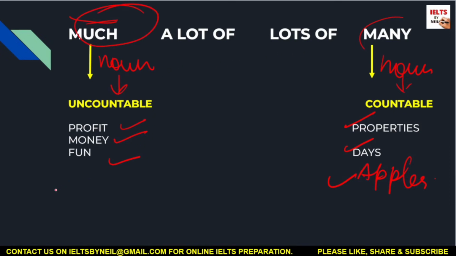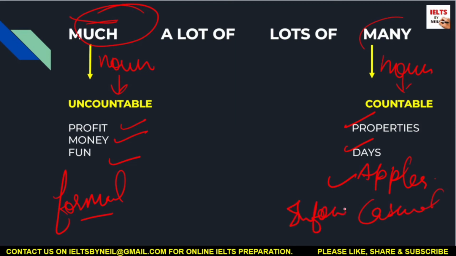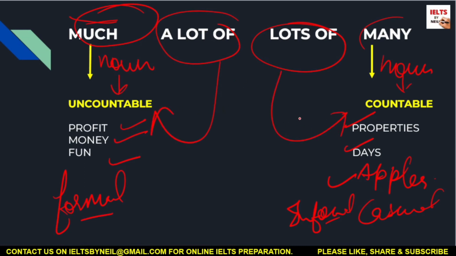Okay, much is used mainly for formal purposes. Okay, and many is more of a casual, or you can say informal. Okay, however, we can use a lot of and lots of for both countable and uncountable. Okay, so these two can be used for countable and uncountable, but many can only be used for countable and much can only be used for uncountable.